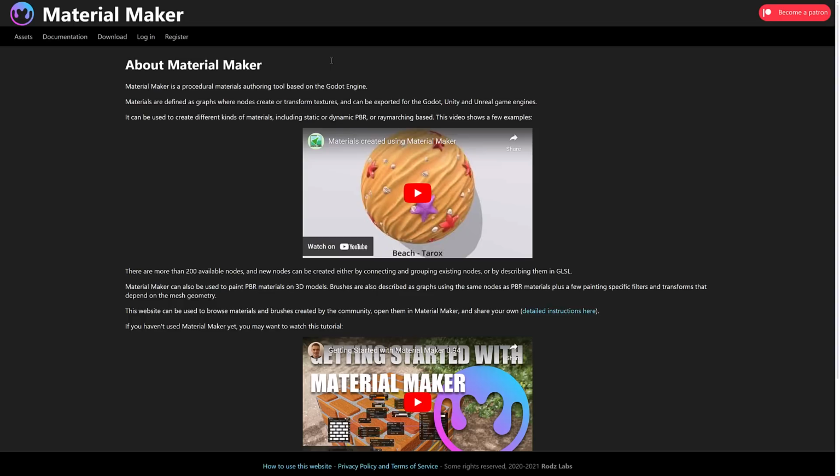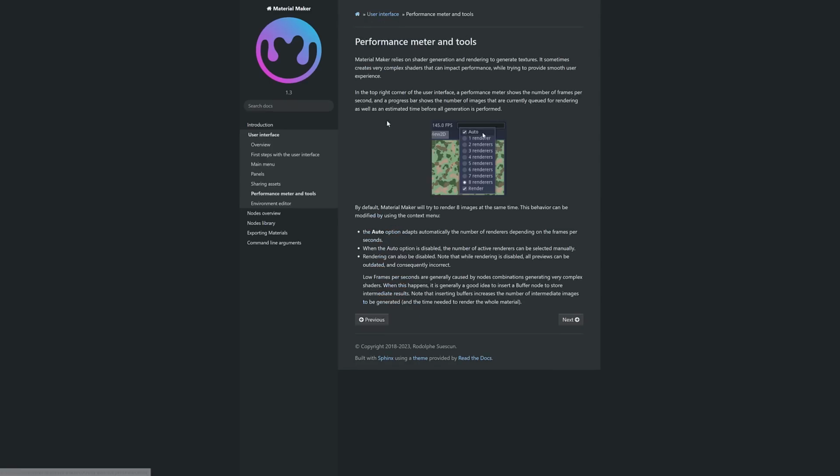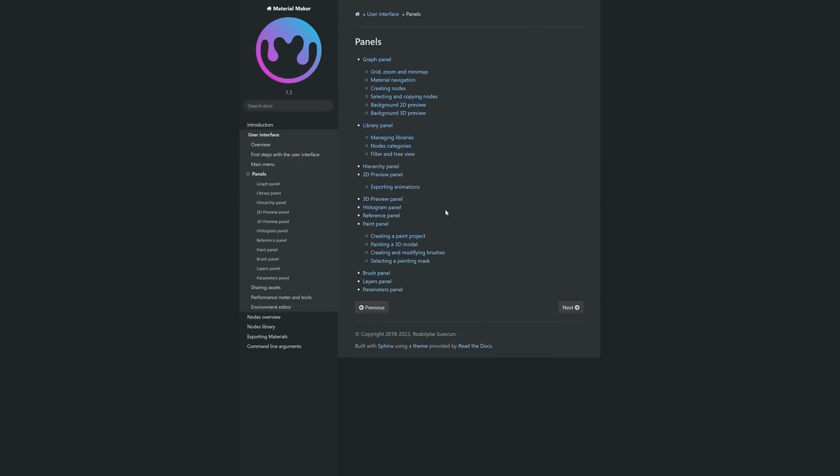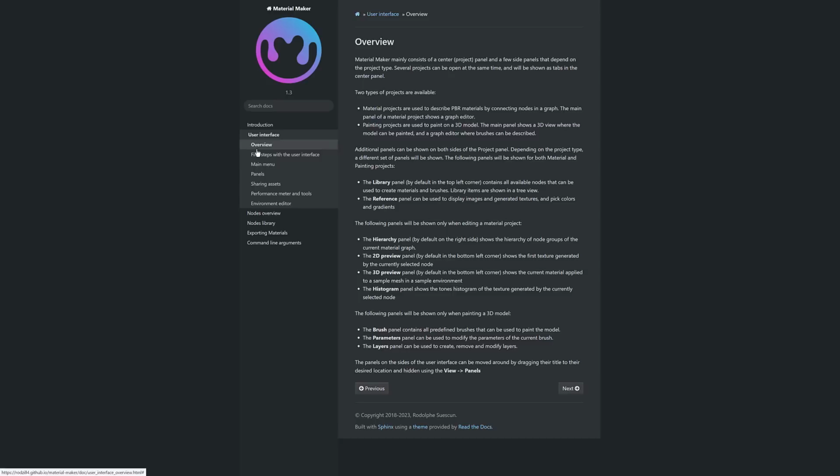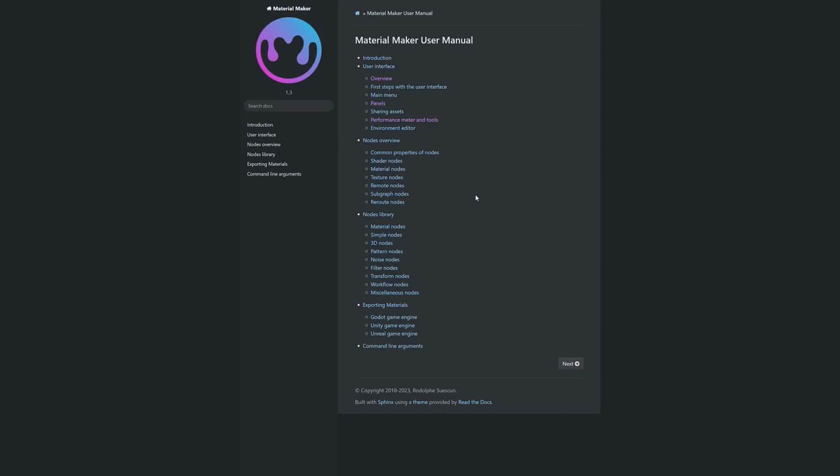And the first one we're going to start with is Material Maker. Now, I love this application. I've covered it a number of times on the channel in the past. It is a node-based material creation software. The website definitely undersells it in terms of what it does, but it is a very powerful tool for creating materials. You'll be shocked at what it's actually capable of. Sadly, again, the website isn't selling a whole lot of what it's capable of, but definitely go ahead and check that out.